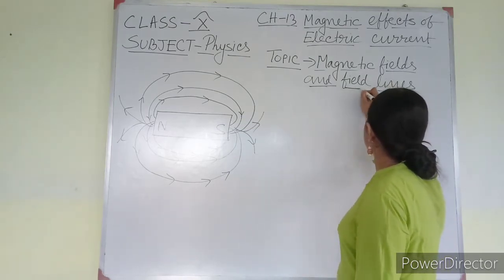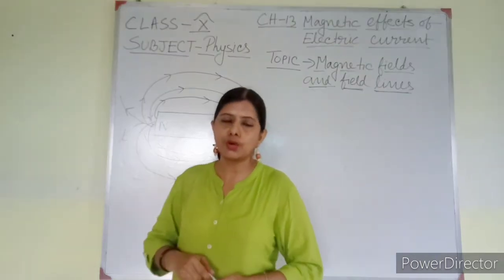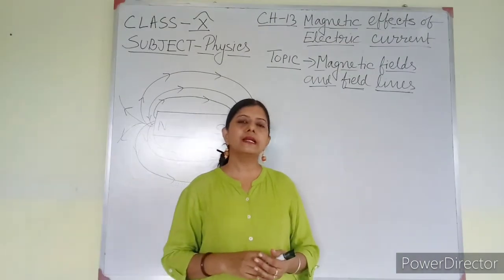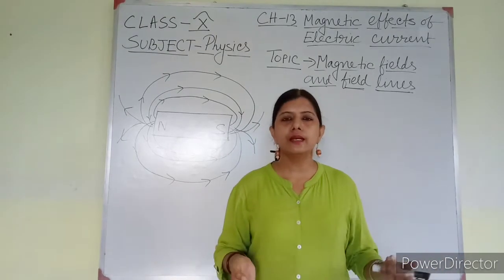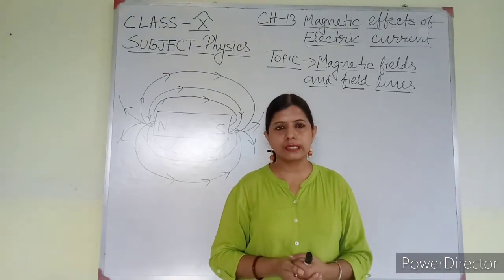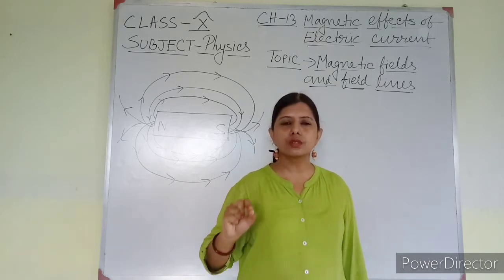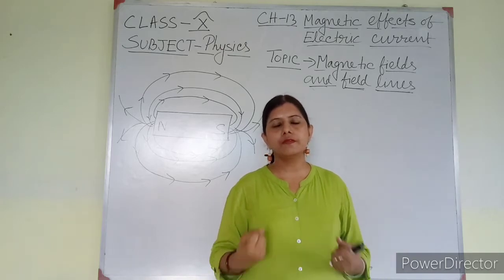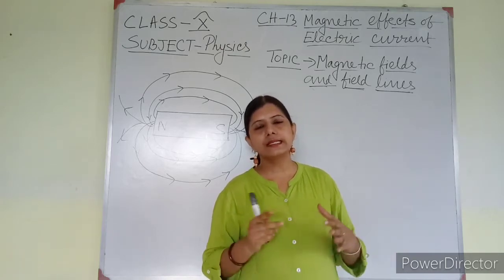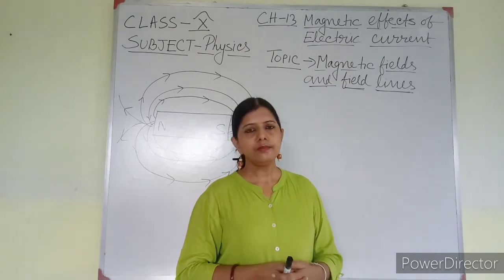So what are magnetic field lines? This is very important. This is new for you also. Magnetic field lines are actually imaginary lines. No such line can be found around a magnet. But magnetic field lines are those lines on which the magnetic field can be felt properly, and they determine the property of a magnet also.